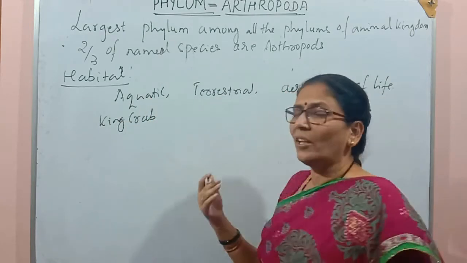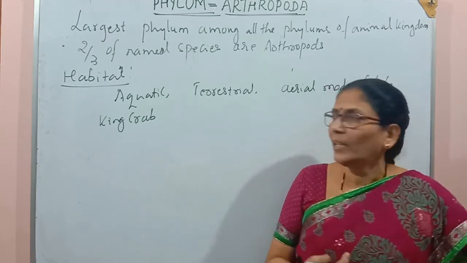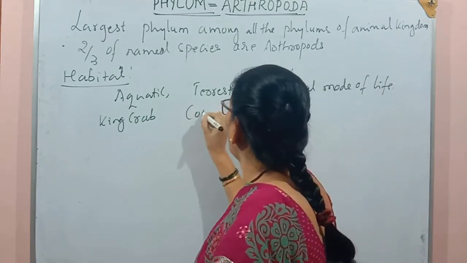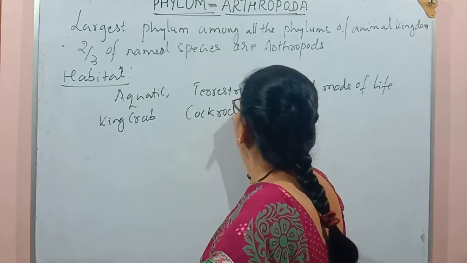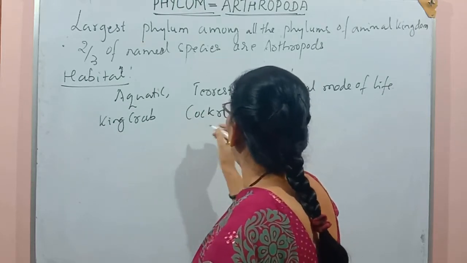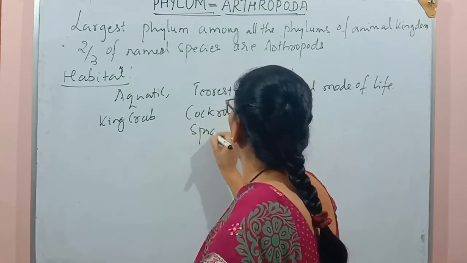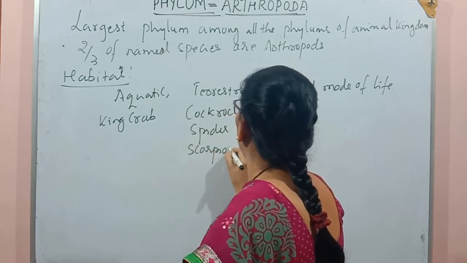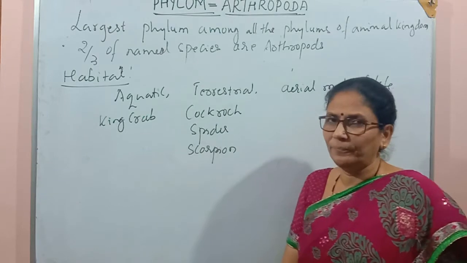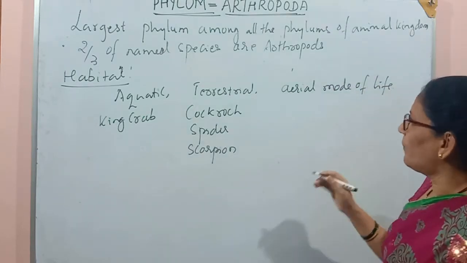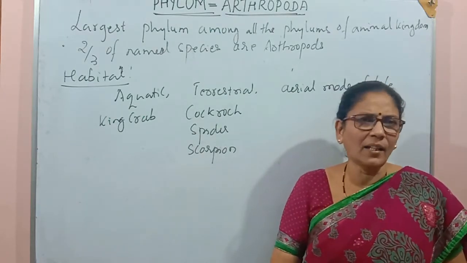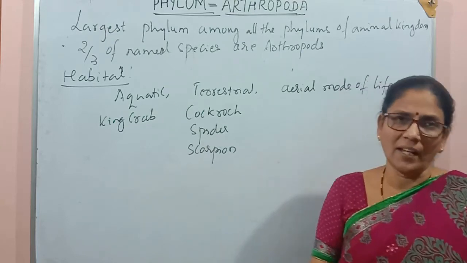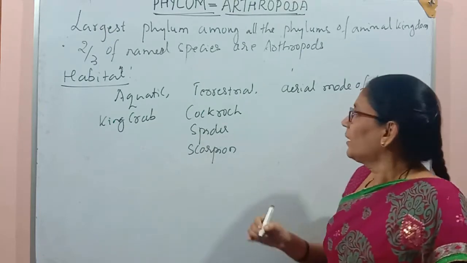Terrestrial means those living on the land. Example, cockroach, all insects, spider, scorpion, they all are terrestrial. Aerial mode of life means that even though they live on land, they can also fly in the air.